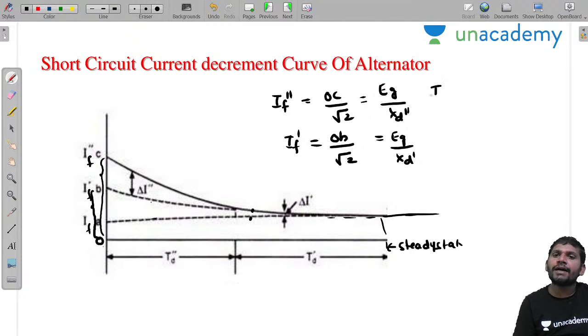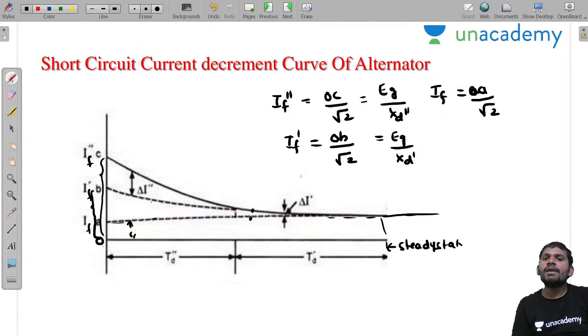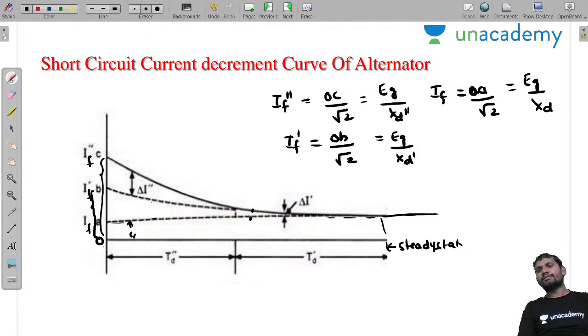Similarly, how to write IF, sir? This is the steady state period, sir. In the steady state period, the currents are less. Under steady state condition, this is OA by root 2, sir. OA by root 2 means how can you write this one? EZ by XD. These are not the maximum values, sir. These are the RMS values.